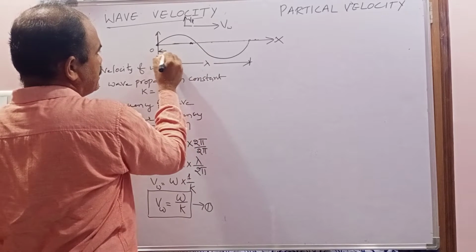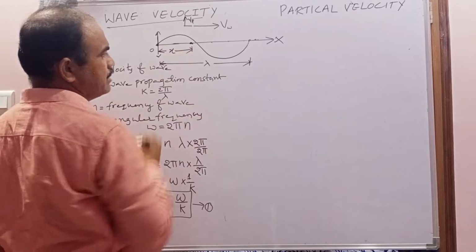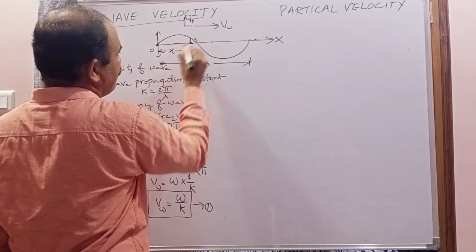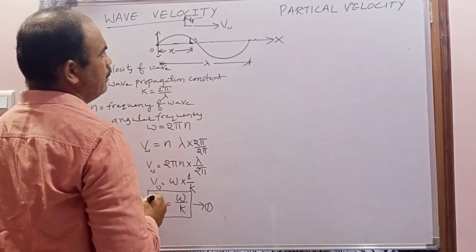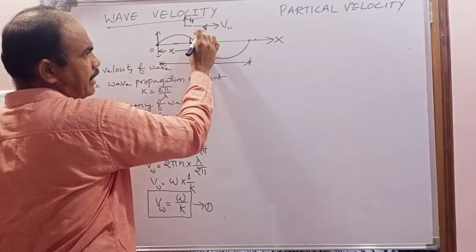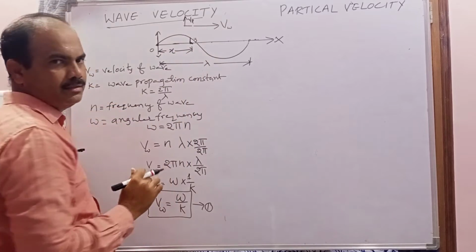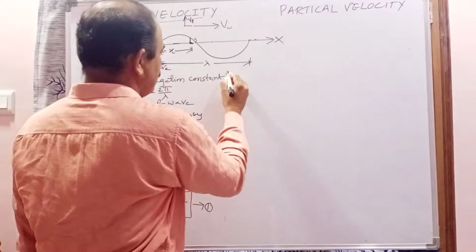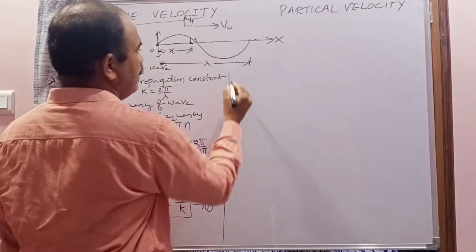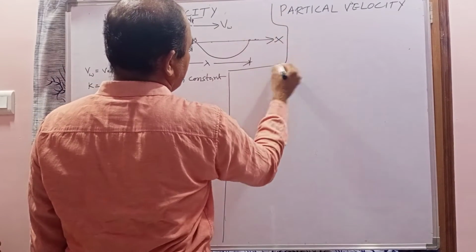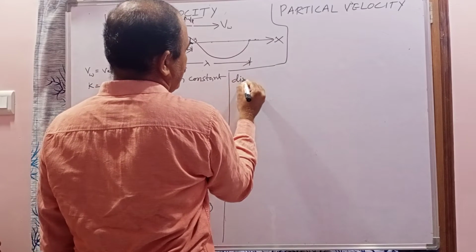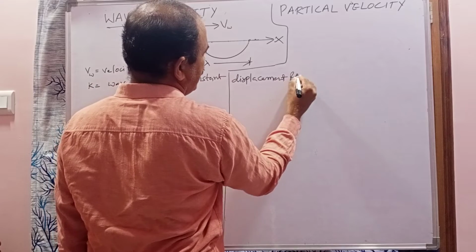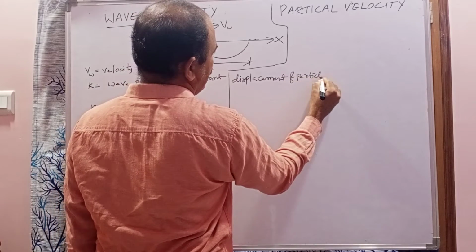Now consider it is at a distance x from the origin. At a particular time it will make some displacement y. Now what is the displacement of this particle at a particular time in terms of x? That is known as the displacement of the particle. So what is the formula?